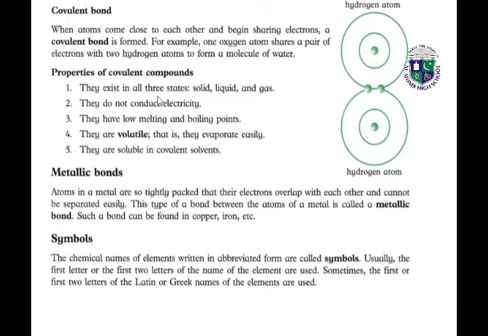What are the properties of covalent compounds? They exist in three states: solid, liquid, and gas. They do not conduct electricity. They have low melting and boiling points. They are volatile, that is, they evaporate easily. They are soluble in covalent solvents.